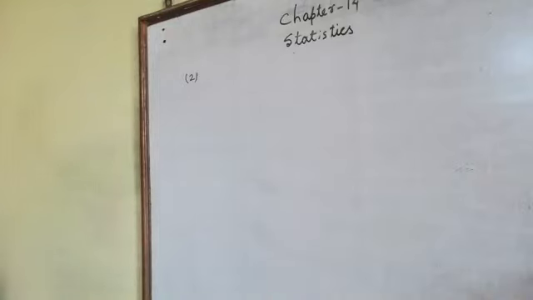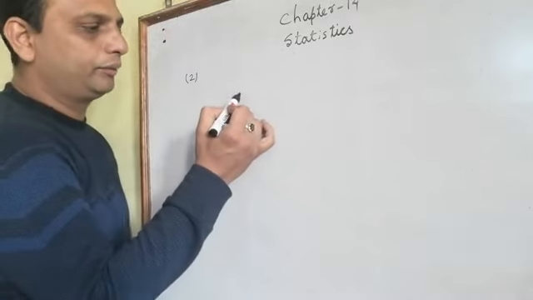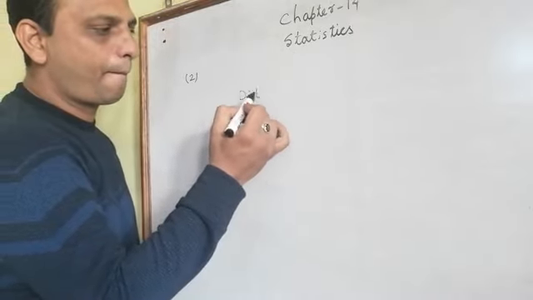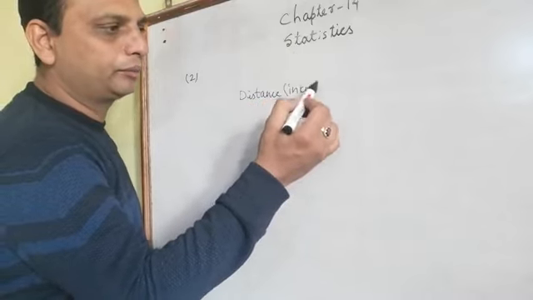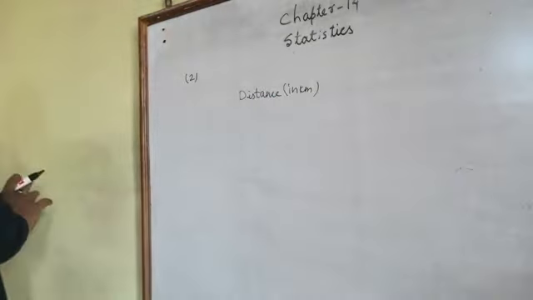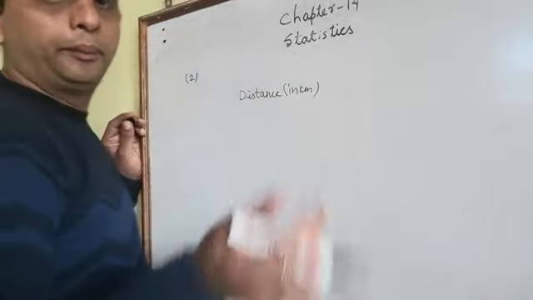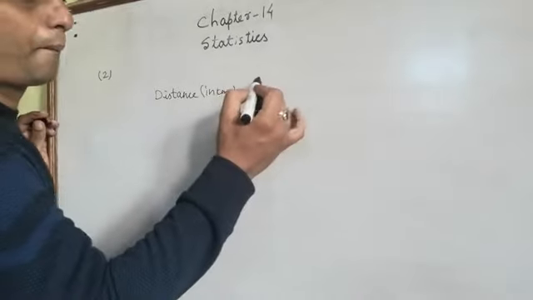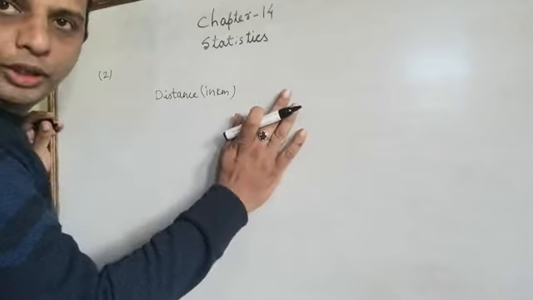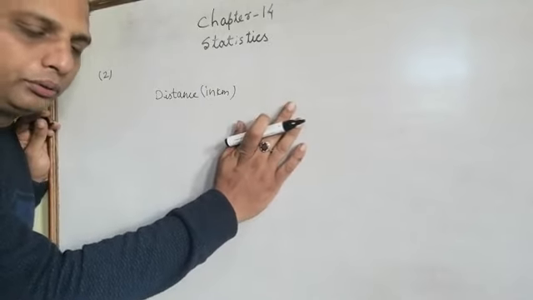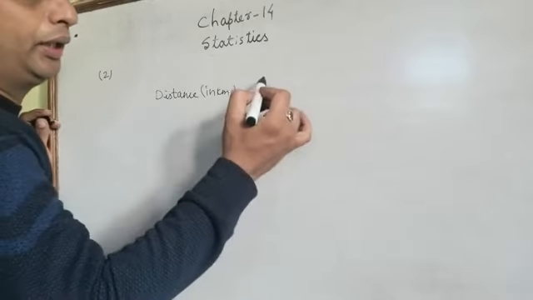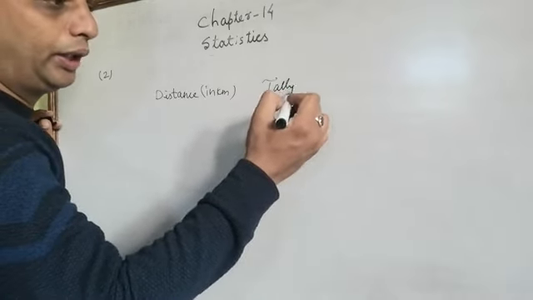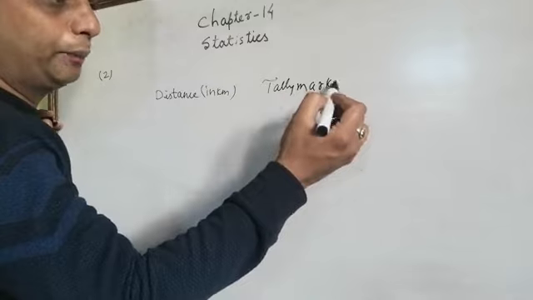So we'll write here distance in kilometers. Then we'll write the tally marks, if you want to make them it is okay, otherwise without tally marks is also okay, it is not compulsory.